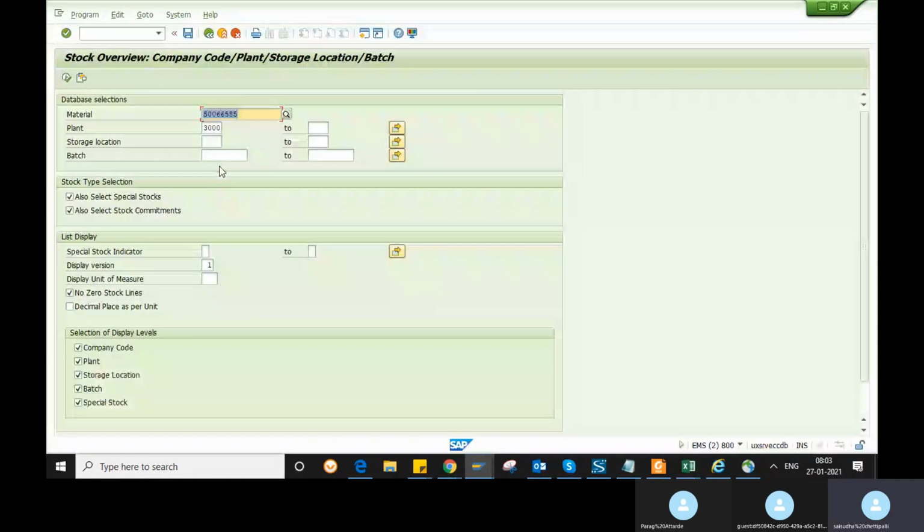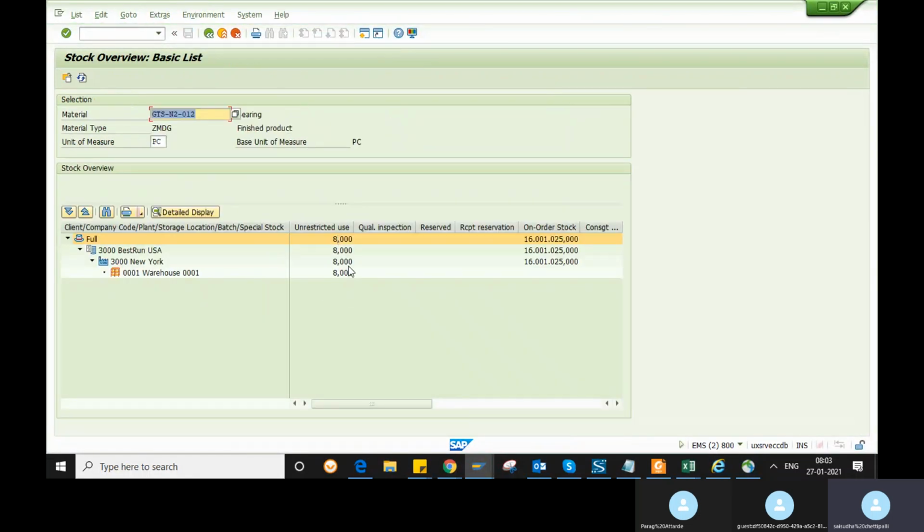Go to MMBE and give that material number. Execute this one. See, this is the unrestricted stock you have in the warehouse 001. On order stock means the purchase orders: you still have to receive this stock. Purchase orders are created but GR was not completed, so that is on order stock.